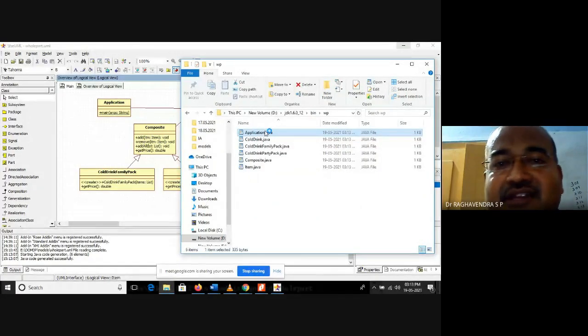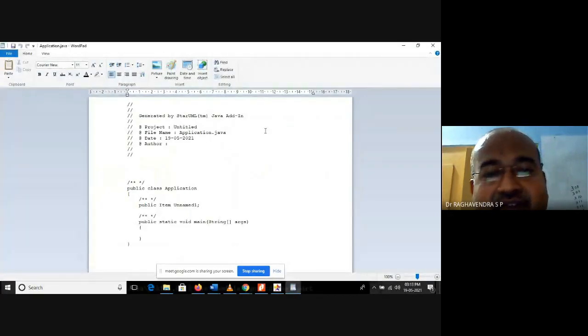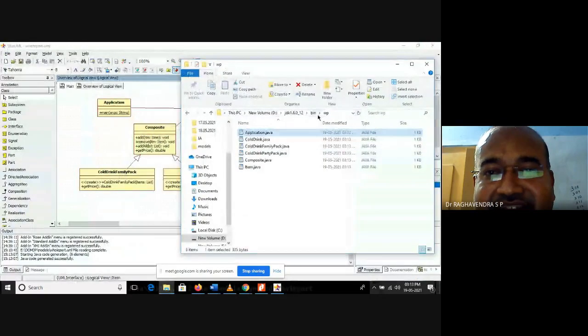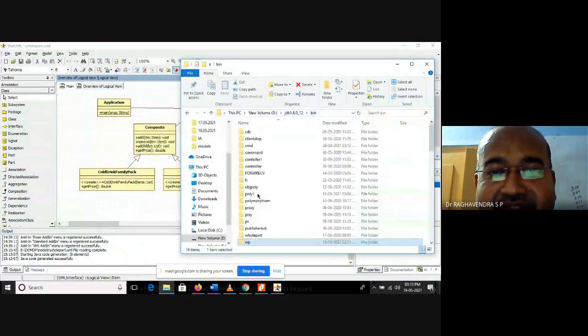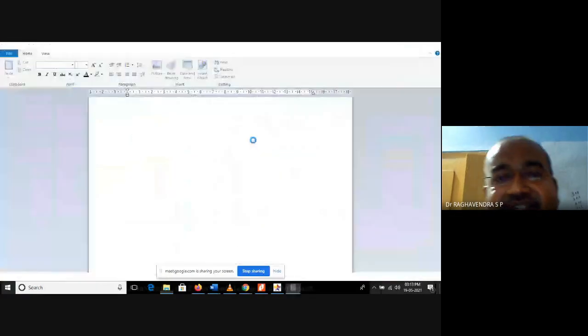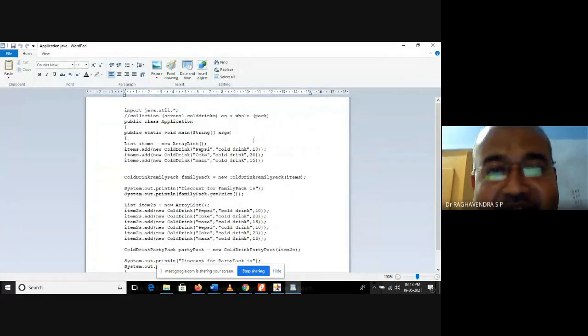Only the outer layer will be created. Inside, you have to type the code yourself. Assume that I have already typed everything and kept it here. Everything is ready here. For this application I have typed everything and copy pasted, but you people have to type it and execute it. So shall we execute this program, dear students?